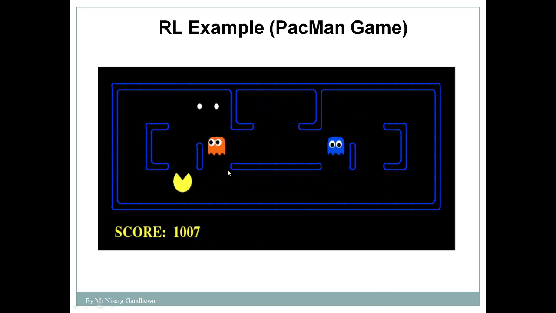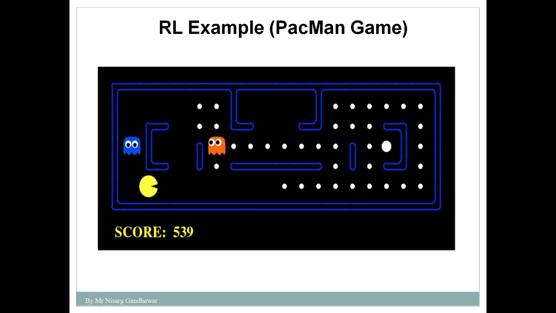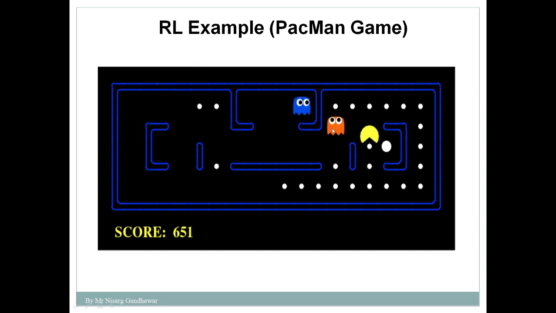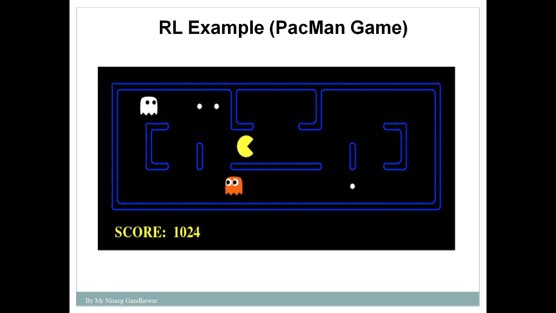So what is a reward for this Pac-Man? Positive means that Pac-Man is going to eat all the fruits, so we can say it is a positive reward for that Pac-Man. And what is a negative reward? Suppose the Pac-Man is eaten by the ghost, because the ghost tries to eat the Pac-Man. This is considered as a negative reward. Why is it a negative reward? Because once the ghost eats the Pac-Man, Pac-Man comes back to its initial position and its score remains 0. So this is considered as a negative reward for this Pac-Man.